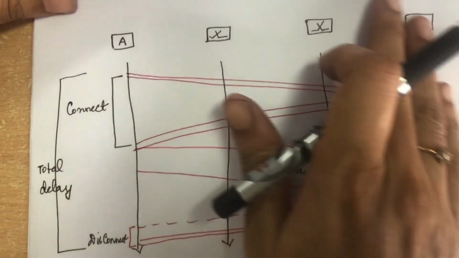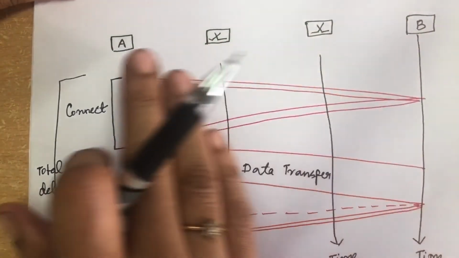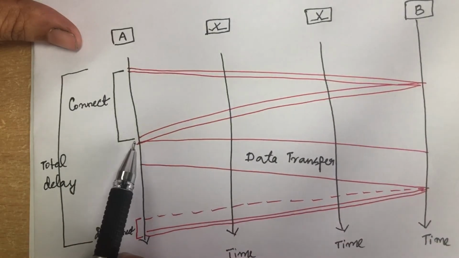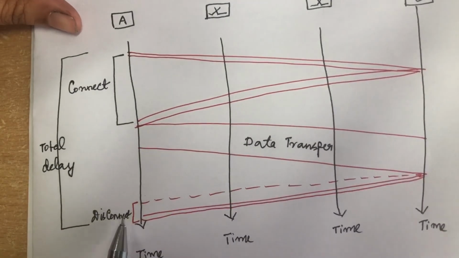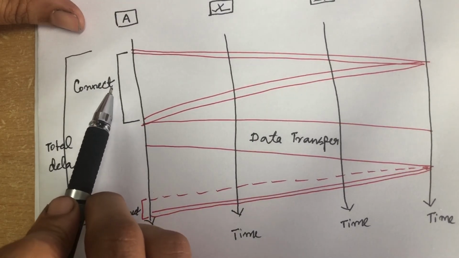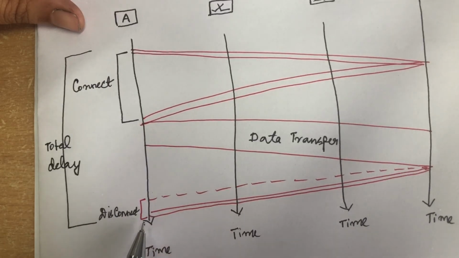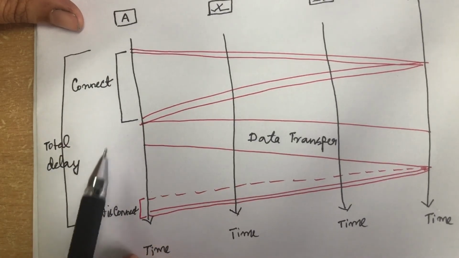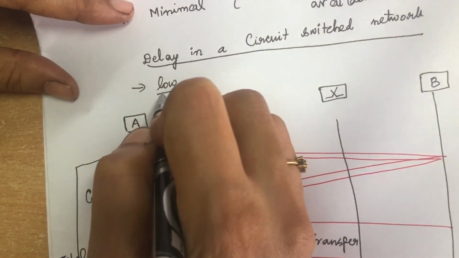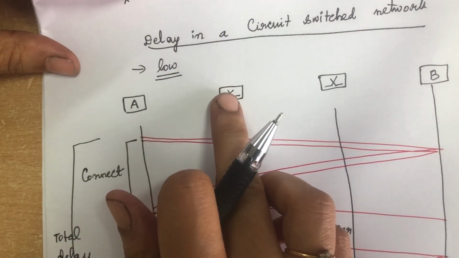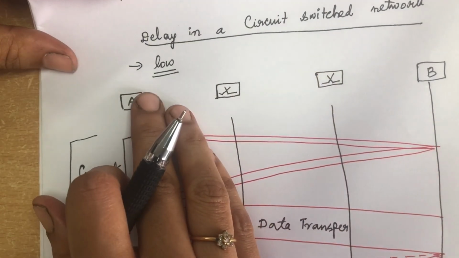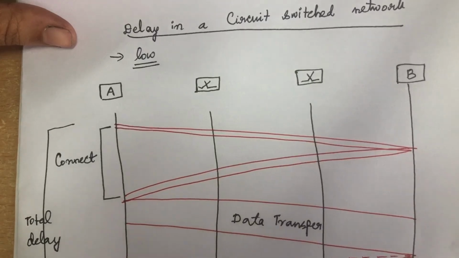So the total delay in this circuit switched network is the delay needed to establish the connection, the delay required for transferring the data, and the delay for disconnecting the connection. This is the total delay. But actually the delay in a circuit switched network is low, because the circuits do not allow any waiting time. There is no waiting time at each switch. So the delay will be very minimal when compared to other switched networks.